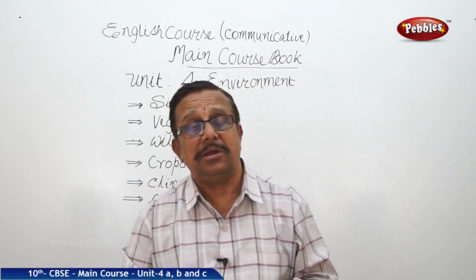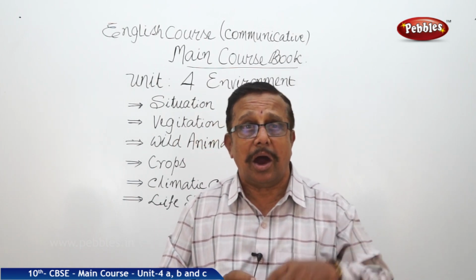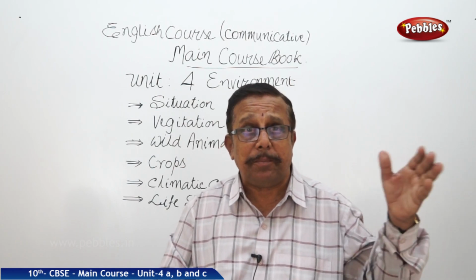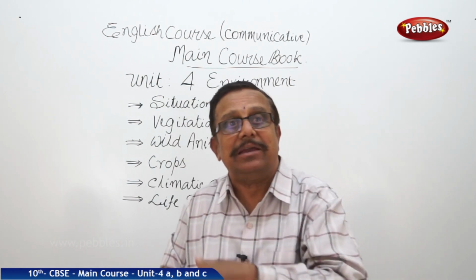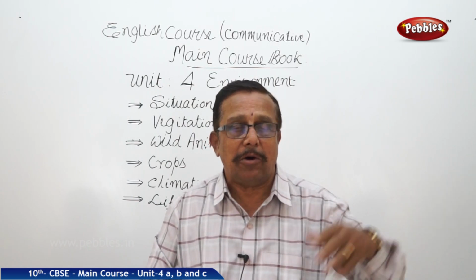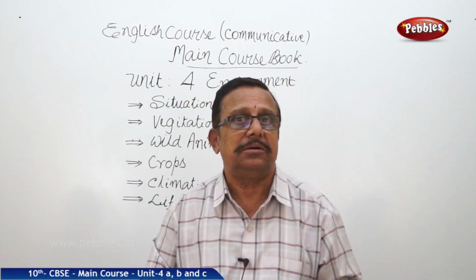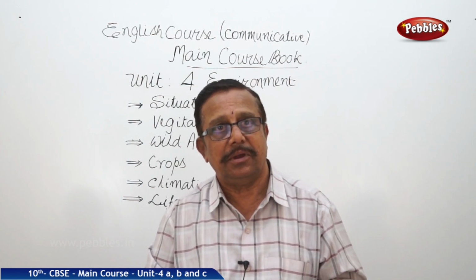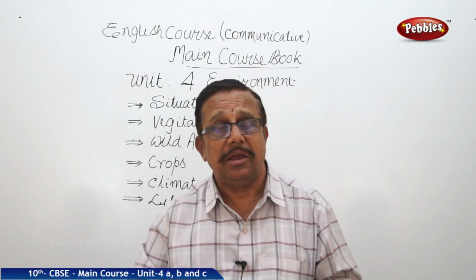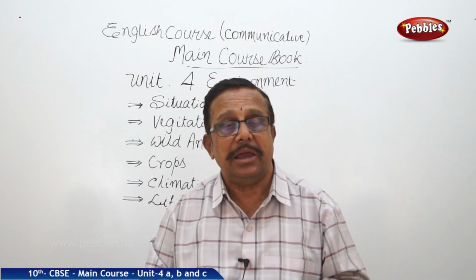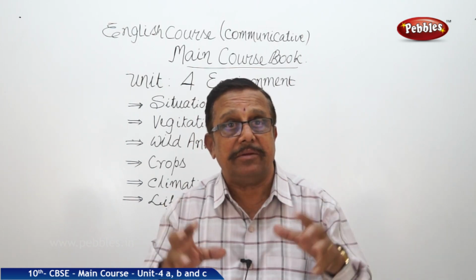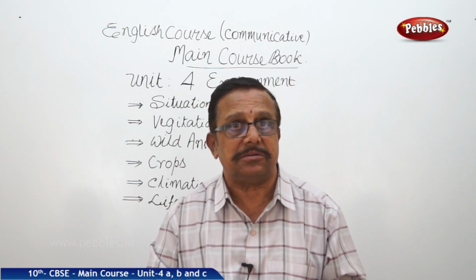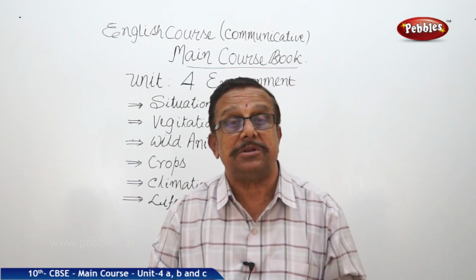So certain things in geography you are reading, I have read, right? And certain people have been reading and teaching geography for years together. In biology also we are reading about suitable circumstances.